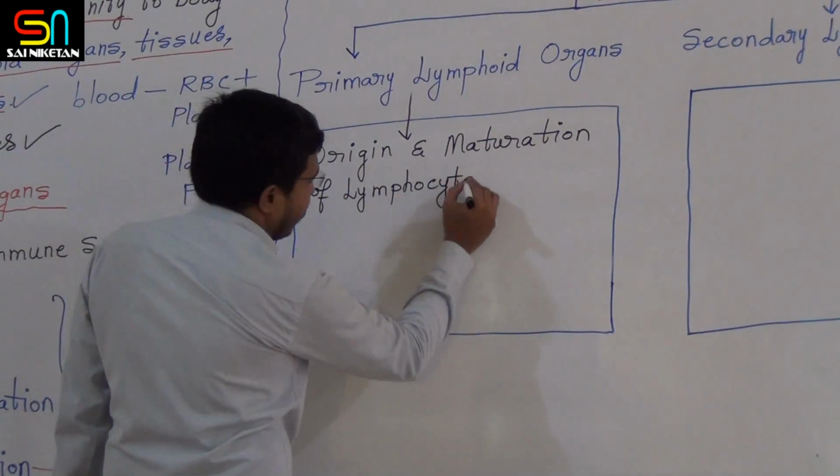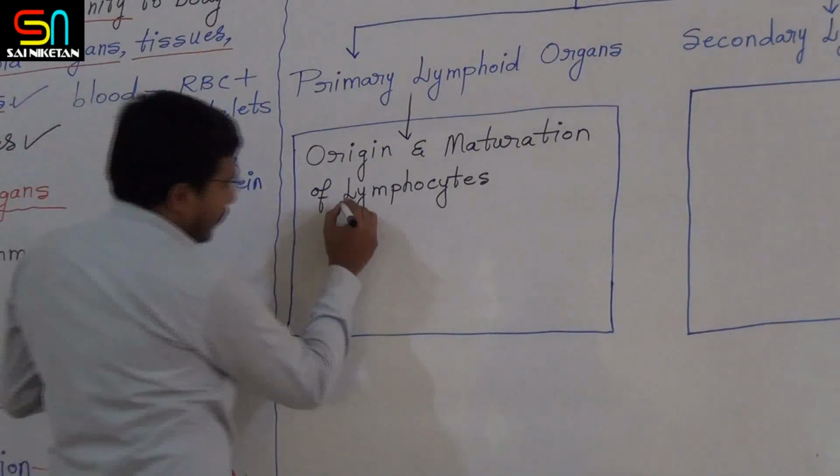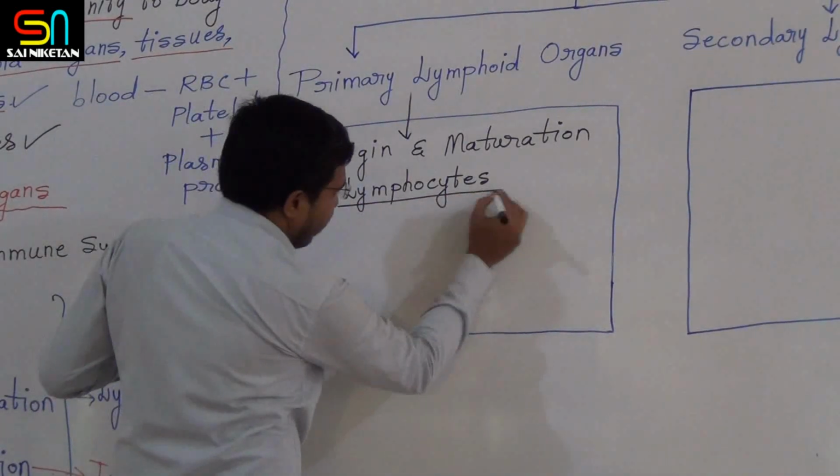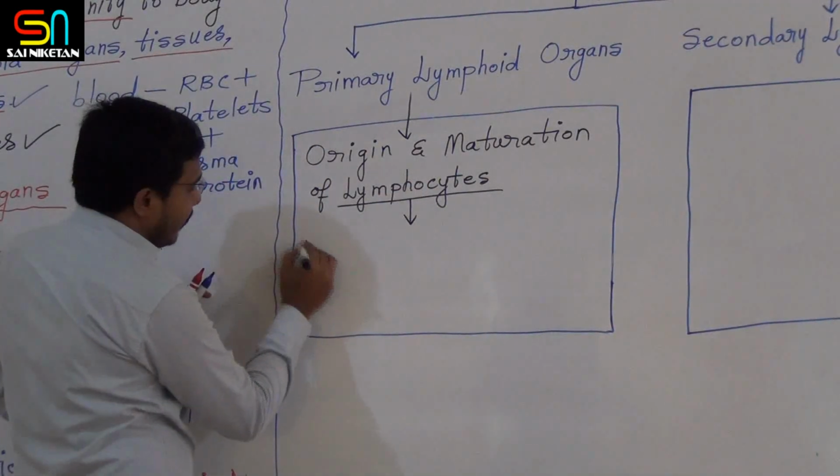This is the first thing. Now, these lymphocytes, after maturation, now differentiate.